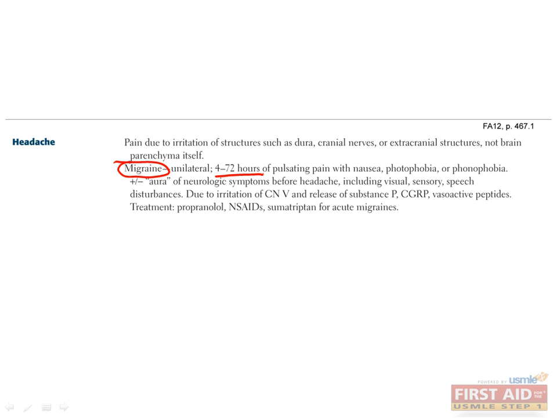Migraines are thought to be due to dilatation of blood vessels innervated by the trigeminal nerve caused by release of neuropeptides like substance P from parasympathetic nerve fibers. Treatment of migraines can include simple ibuprofen or Tylenol, or just sitting in a quiet, dark room until the migraine goes away. More aggressive therapies include propranolol and sumatriptan, among many other medications.